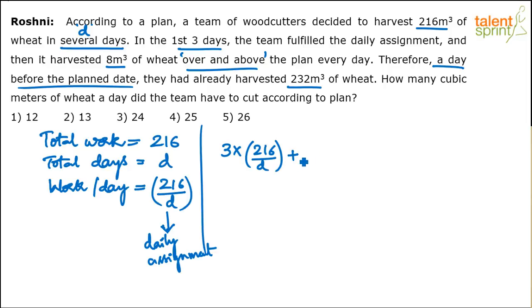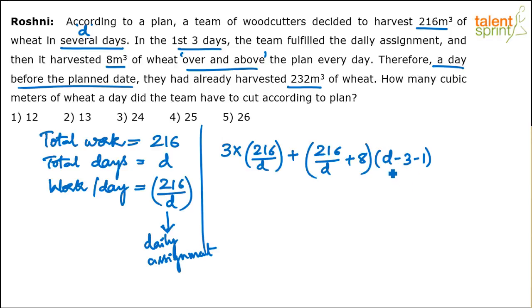After that, what happened? After that, they've increased their capacity by how much? 8. So earlier they were doing 216 by D. Now they are doing 216 by D plus 8. For how many days? See, in the first part, they work for 3 days. In the second part, they are doing this much of work per day, but for how many days is the question? D minus 3 minus 1 days. Now understand why minus 3 minus 1. Clearly, total number of days required is D. They have already worked for 3 days. So they will be doing this for remaining D minus 3 days.